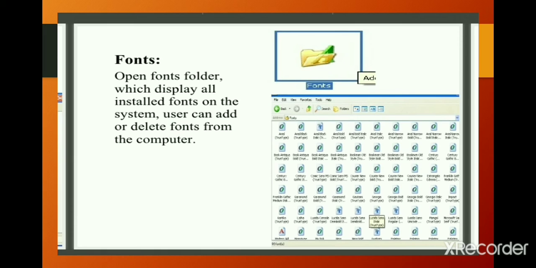You can also delete an existing font. Select the font that you want to delete. Click on the Delete button present above the font thumbnail.